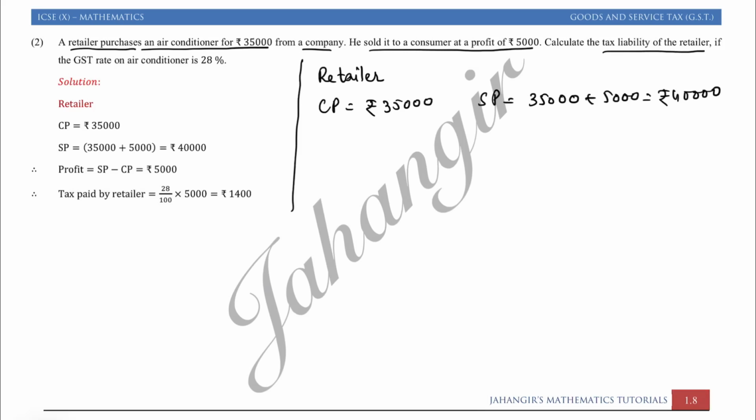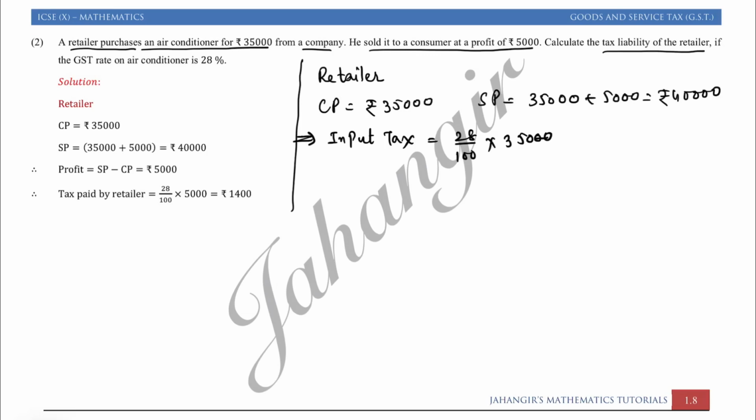Now the tax liability of the retailer. We can find the retailer's tax liability in two ways. I will explain both ways. This is the first way. First you have to find out the input tax. The input tax which the retailer had paid at the time of buying is 28% of 35,000.